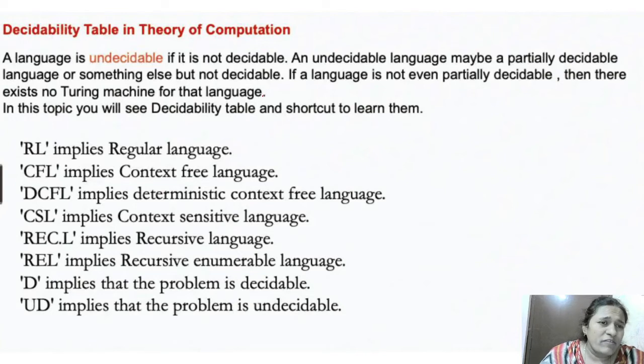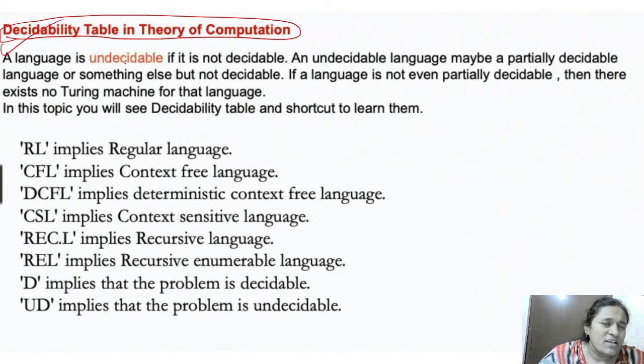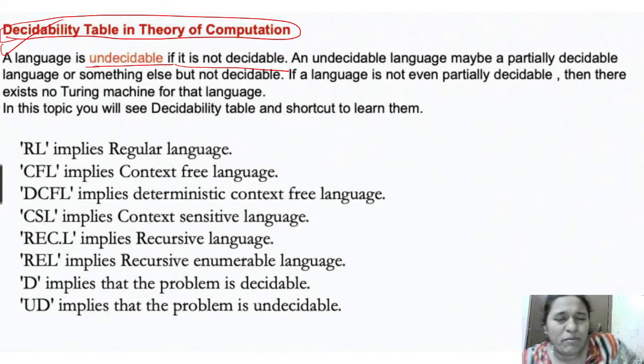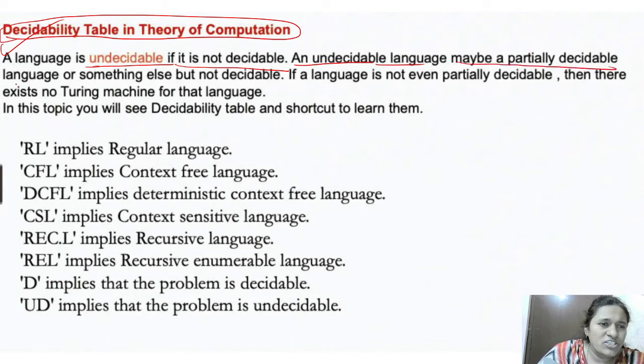Now we will see what decidability is. From decidability also, questions come every time. A language is undecidable if it is not decidable. Decidable means whether we can decide on that particular problem, whether we are able to reach any conclusion. An undecidable language may be a partially decidable language or something else, but not decidable.